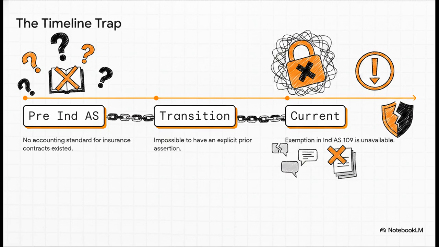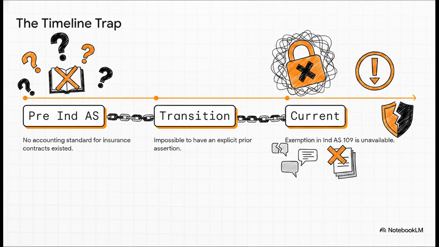This chronological sequence is the ultimate trap for this company's logic. Paragraph B 2.6 of Ind AS 109 states that your explicit assertion about using insurance accounting has to be found in your historical communications or past financial statements. But here is the kicker. Under the previous Indian GAAP, before Ind AS, there literally was no accounting standard for insurance contracts.